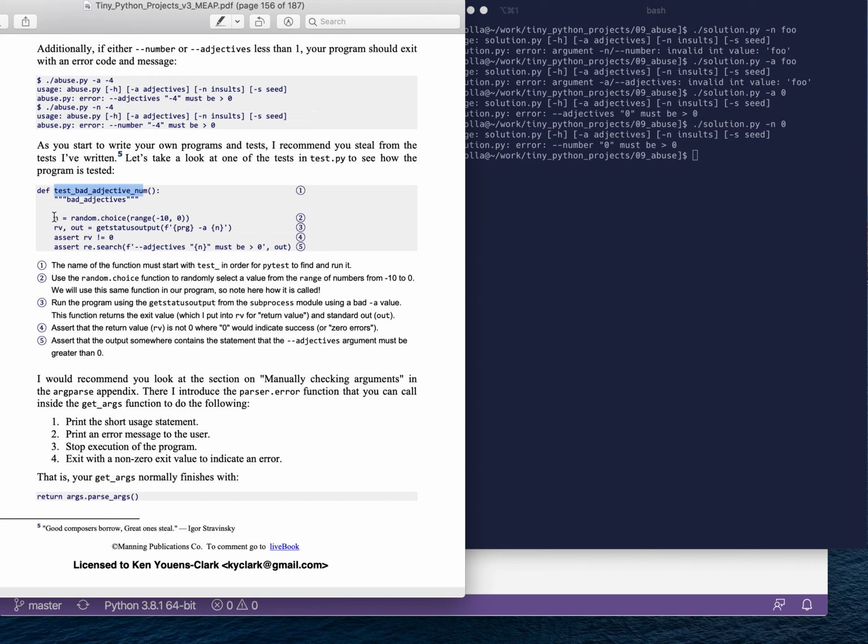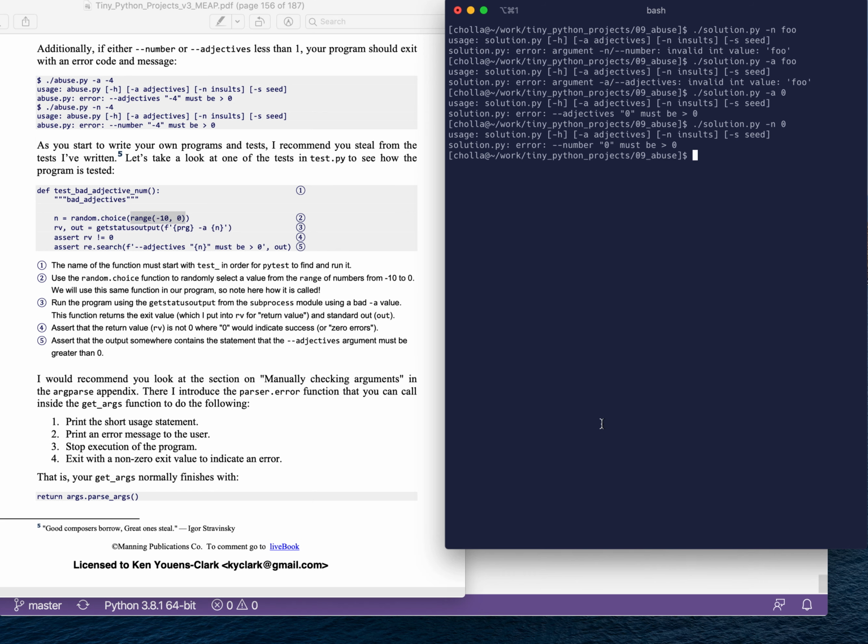And what I do here, and I pointed out, I'm making a random choice of some negative number between -10 and 0. And I'm pointing this out because we're going to use random choice in our program to randomly choose a noun from a list. Range, the range operator, we can just take that code and go into Python. And if I run this, it's going to just say range -10, 0. In order to actually see the values, I'm going to coerce it to a list. And this is the list of options that is going to be chosen from.